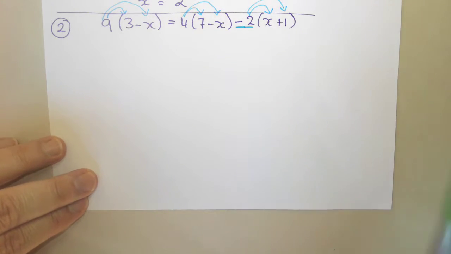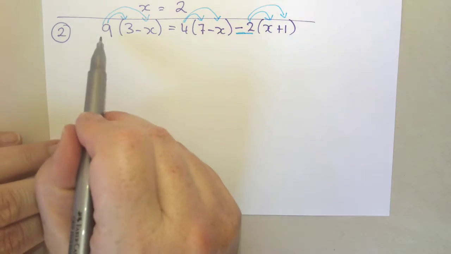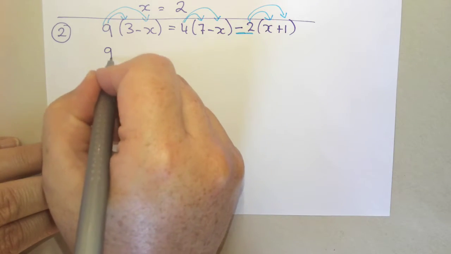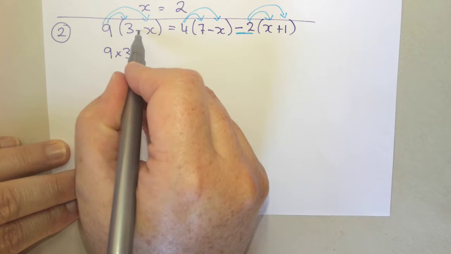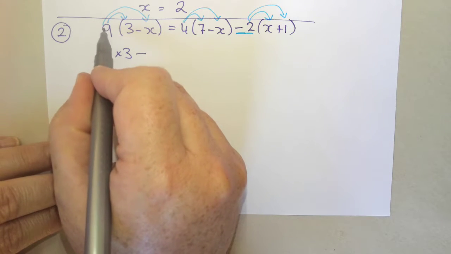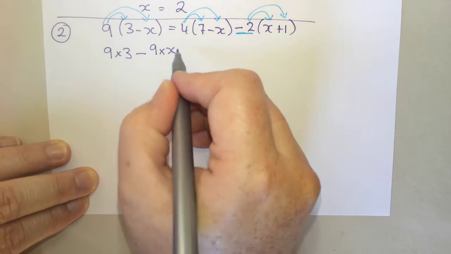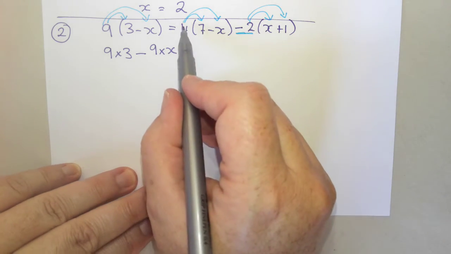Okay, so let's do one bit at a time. So 9 times 3 is our first one. And then I've got a subtraction. I'm going to go back and do 9 times x. Then I've got my equals.